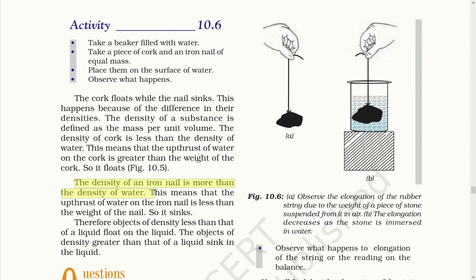As you read in this part, the density of an iron nail is more than the density of water. This means that the upward thrust of water on the nail is less than the weight of the nail, so it sinks. Therefore, an object of density less than that of the liquid floats on the liquid, while an object of greater density than that of the liquid sinks in the liquid.